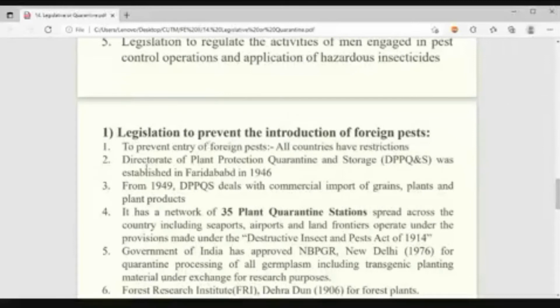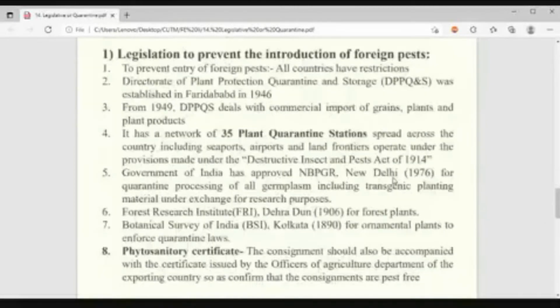Okay, some act. Here, see what may come in the exam throughout the PDF. These are very, very important: the governing bodies of the legislative method of pest management, where their headquarters are, where they are established, and which component they are associated with. Like what is first? DPPQS. What is that? Directorate of Plant Protection, Quarantine and Storage, established in 1946. Headquarters at Faridabad. Whatever grains, plant materials, and plant products are there will come under this DPPQS.